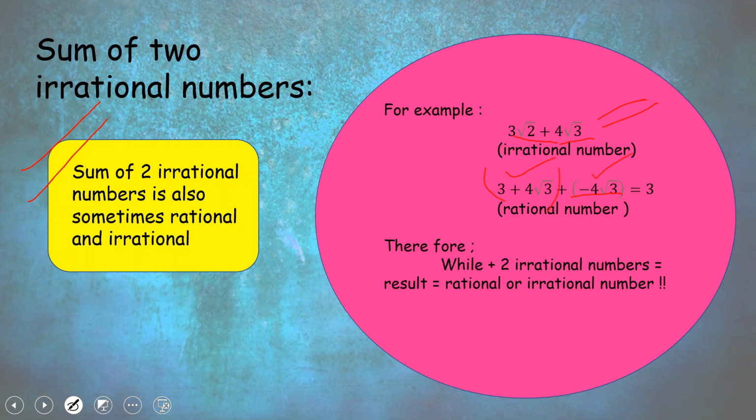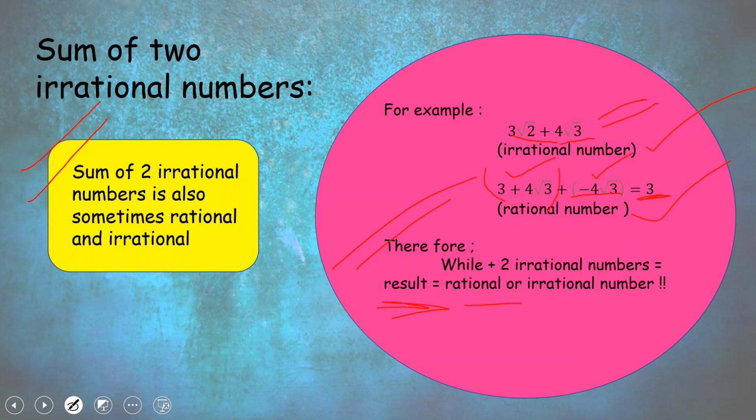And when you sum up these two, when you solve this term, you will get the answer as 3, which is your rational number. So even here you should be very careful while you're adding or multiplying two irrational numbers, because the result might be an irrational number or a rational number. Therefore you can observe here that while you add two irrational numbers, the result will be a rational number or an irrational number. I guess you are clear with the product and sum of two irrational numbers.